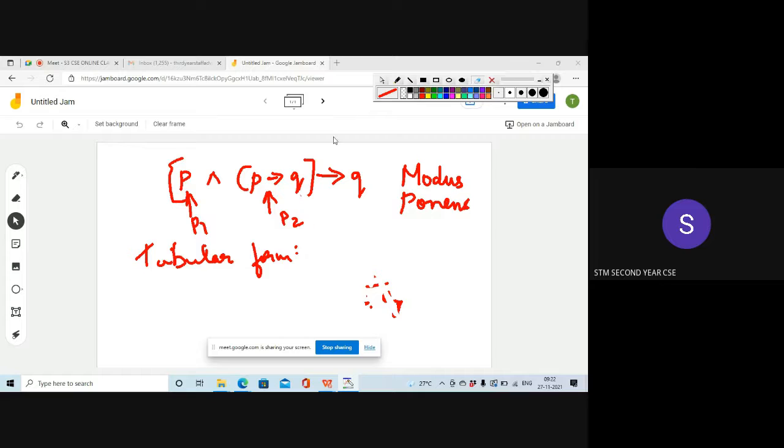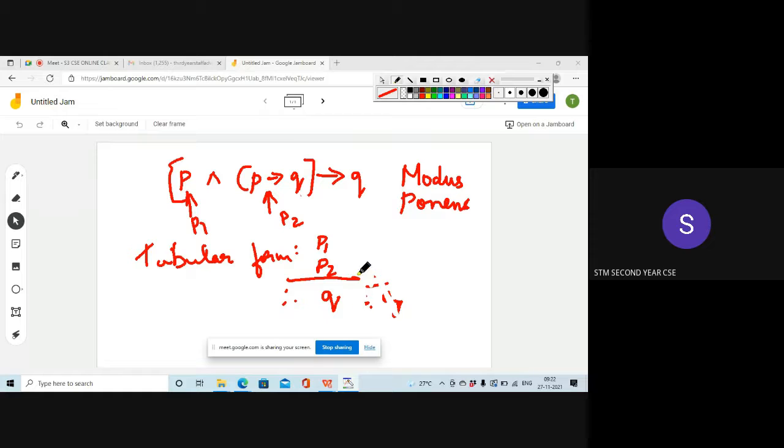Write premise P1 first, and below that you write P2. Draw a line, put the therefore symbol, and write Q. This is how you represent this entire formula in tabular form.